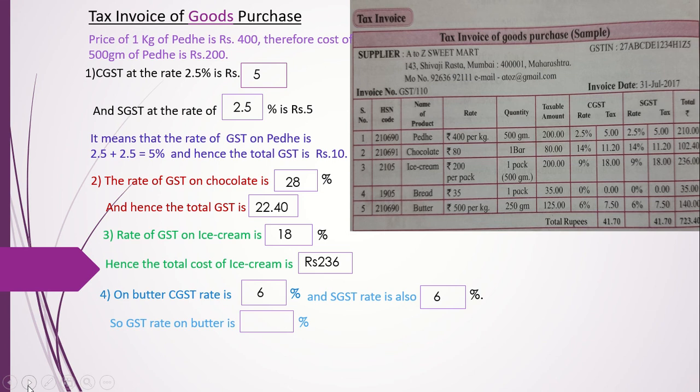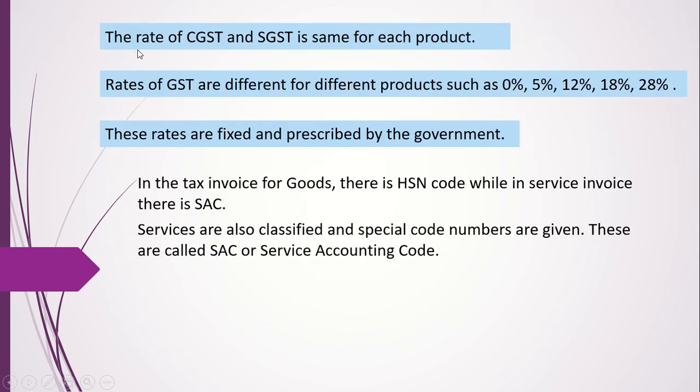So GST rate is 12%. And rate of GST on bread is 0%. See, on bread there is no tax. So the rate of CGST and SGST is the same for each product. Rates of GST are different for different products, such as 0%, 5%, 12%, 18%, and 28%.